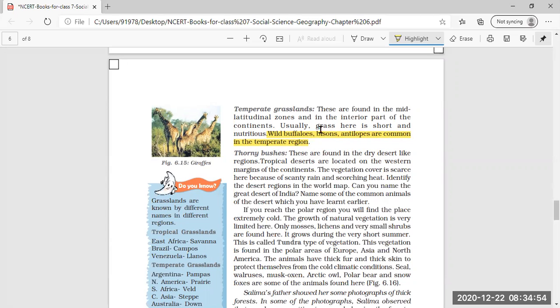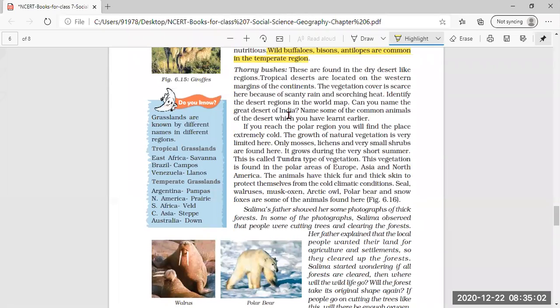So these are the animals and they are found in the interior part of the continents and mid-latitudinal zone. Then coming to thorny bushes, these are found in the dry desert-like regions. Tropical deserts are located in the western margin of the continents. These thorny bushes are mostly found in the dry deserts where there is very little rainfall. The vegetation cover is scarce here because of scanty rainfall and scorching heat. It is very hot, with a hot summer season.